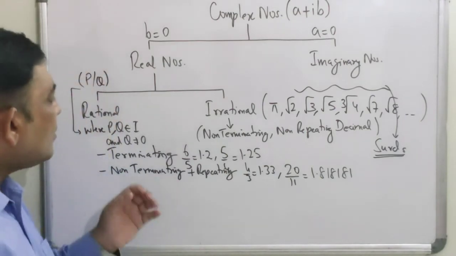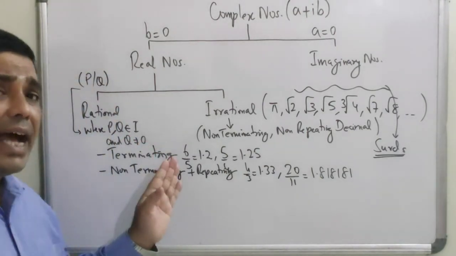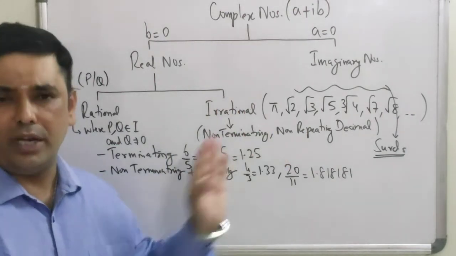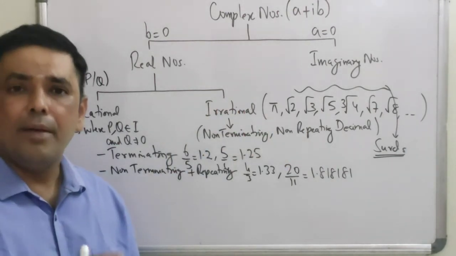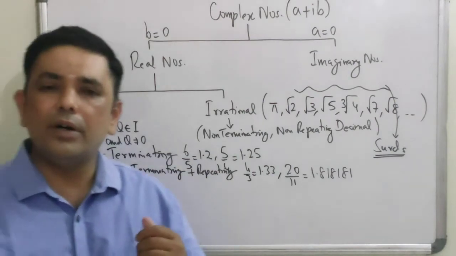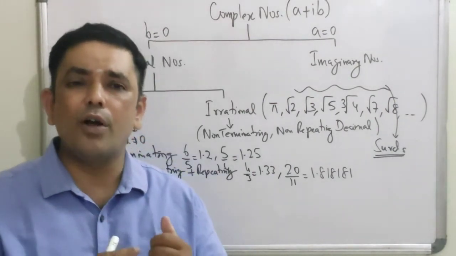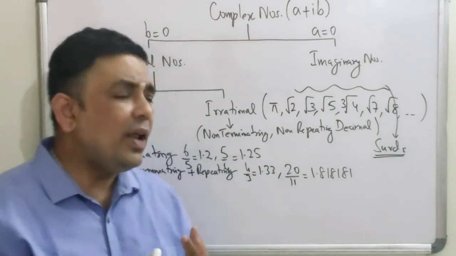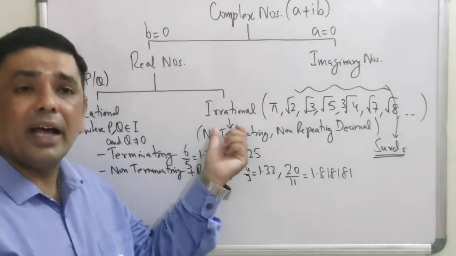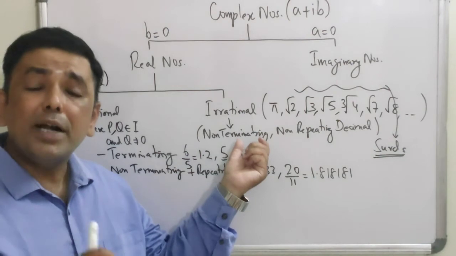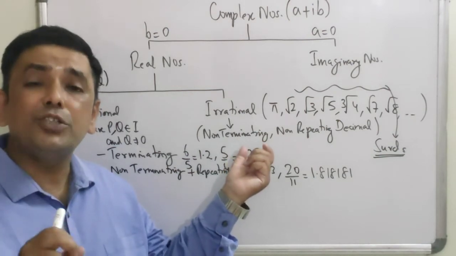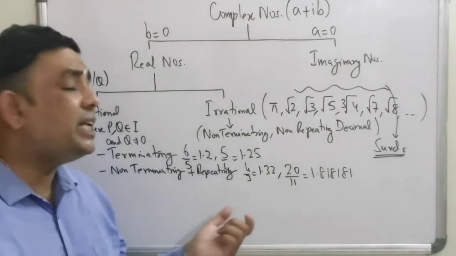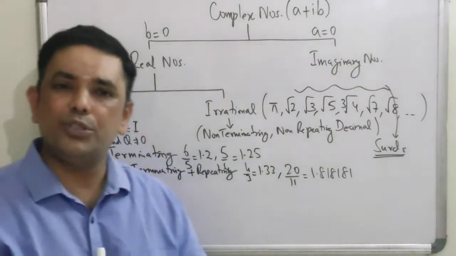Now, I would not say that aptitude testing does not get into irrational numbers. I'll not say that, because when you talk about algebra, when you talk about quadratic equations, when you talk about maxima minima, you will have values that are irrational. But mostly the topics of aptitude which belong to arithmetic, mostly they will be using rational values.